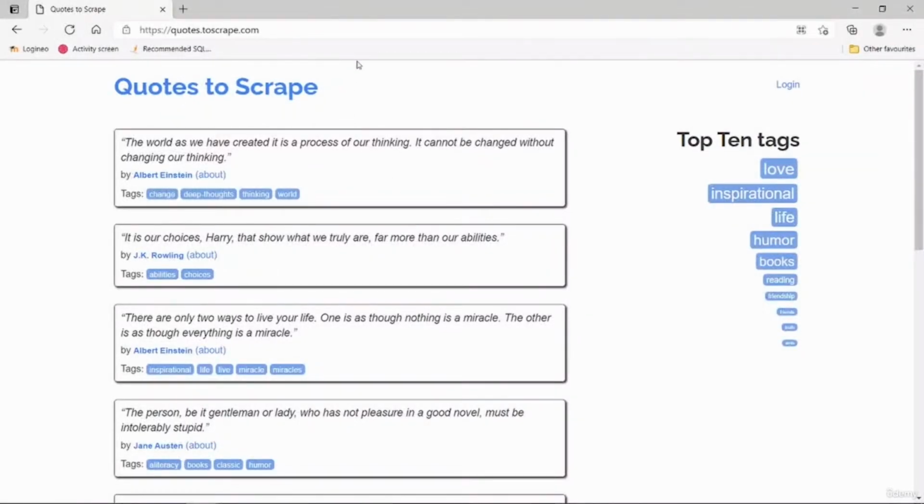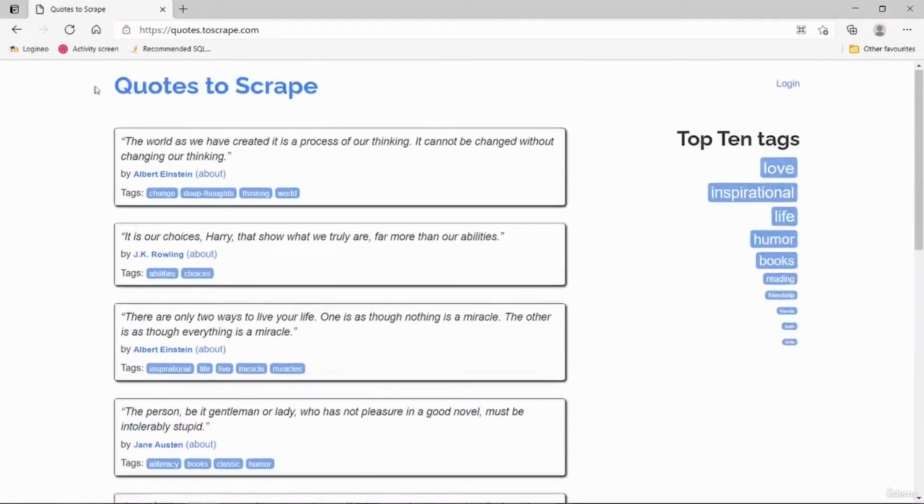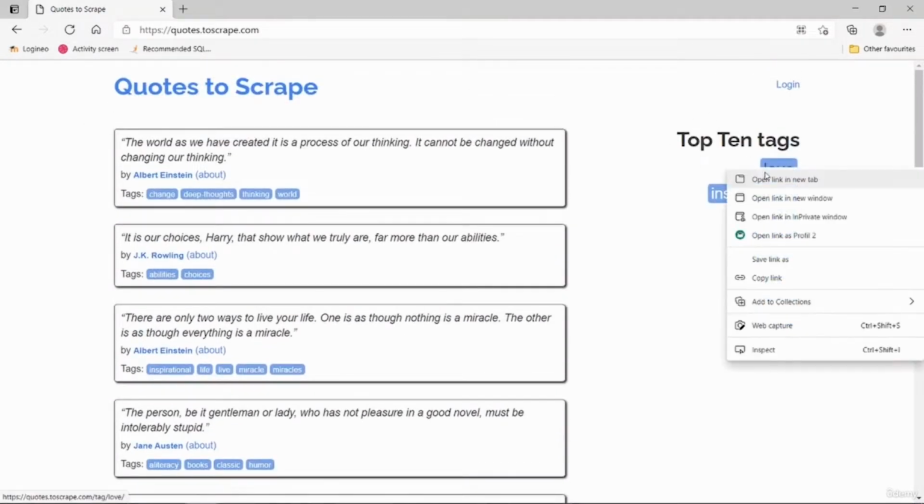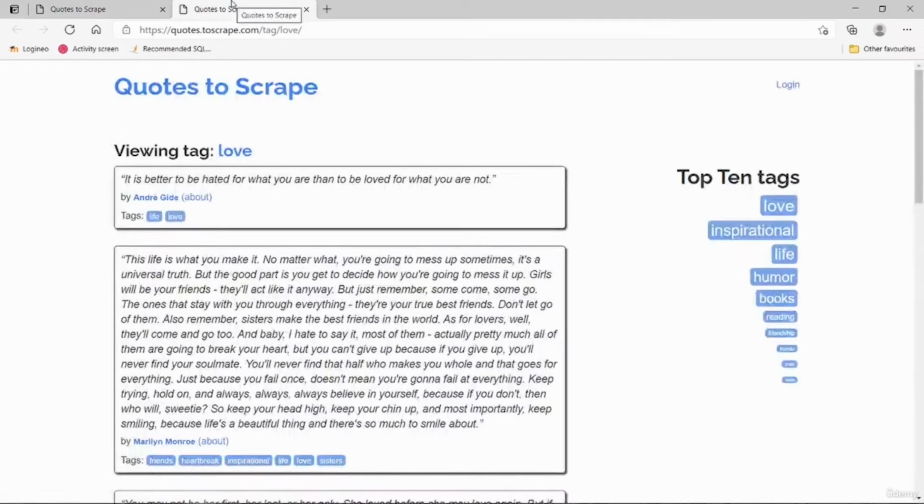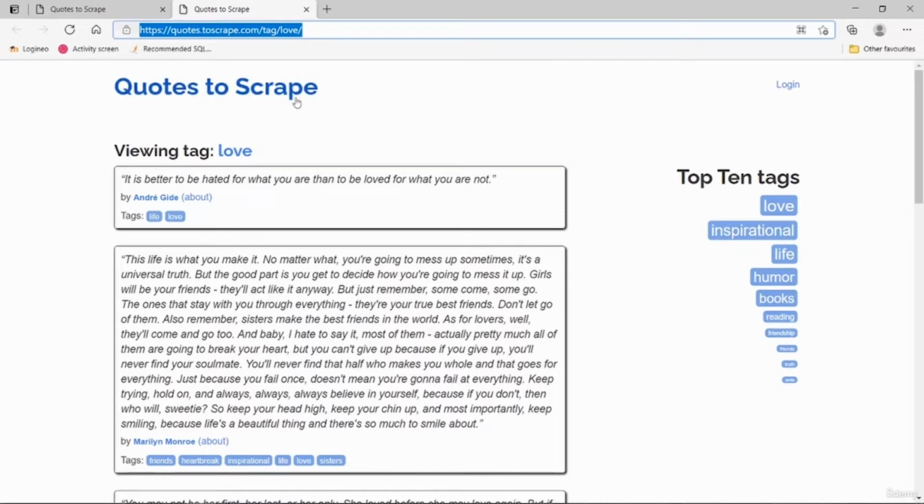So the website name is quotes.toscrape.com, and in there we're going to scrape the quotes for the home page. So this is for the home page, and in there we also have categories. For example, if we want love quotes, we'll just go to this URL. So this URL is also going to be really important.